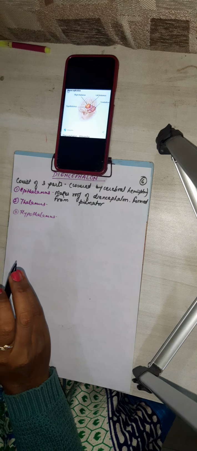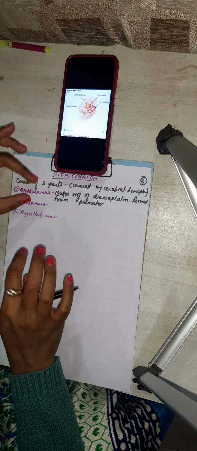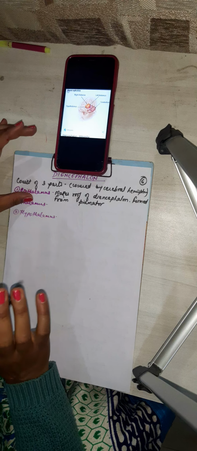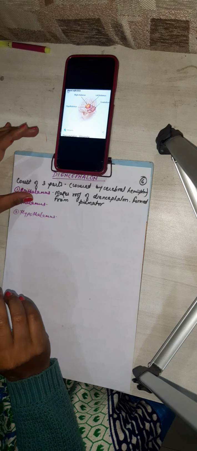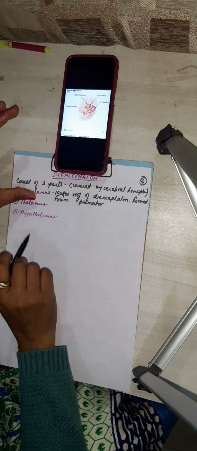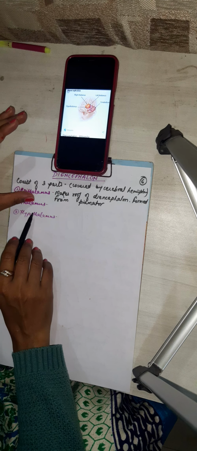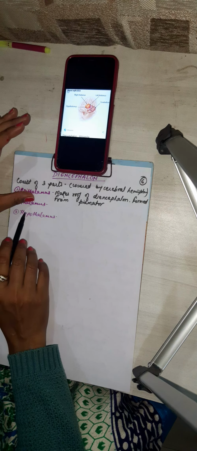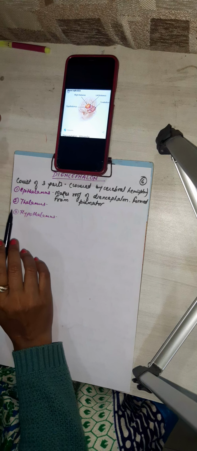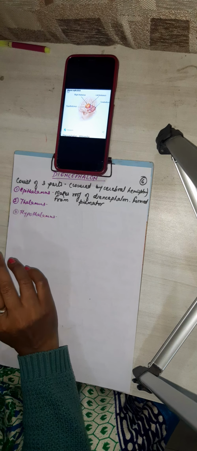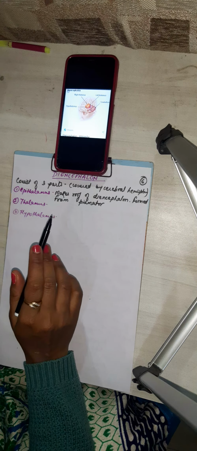Okay, and what is thalamus? It is a mass of gray matter in the medulla. And very important about the thalamus is that it is a relay center. It collects stimuli, that is pain, and it passes them to the cerebral hemisphere.